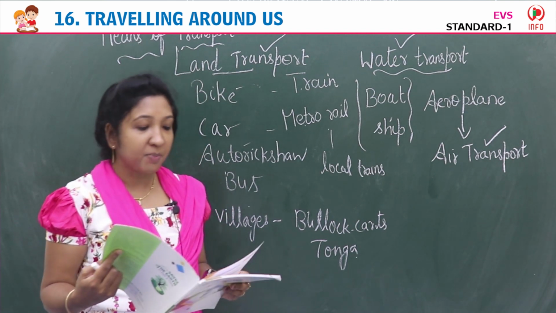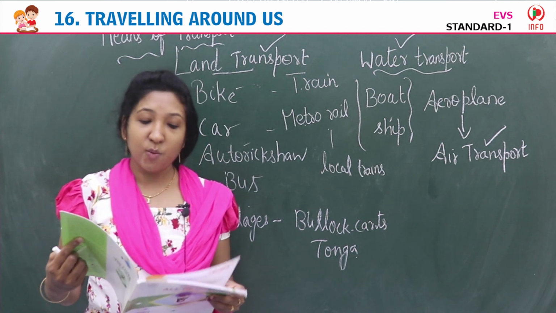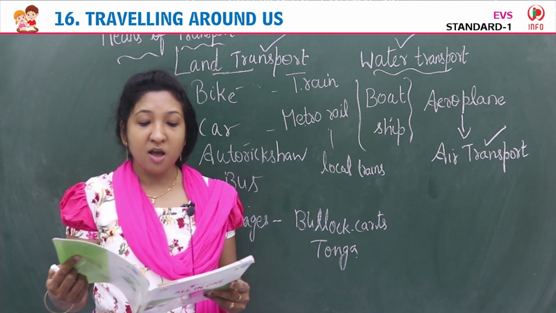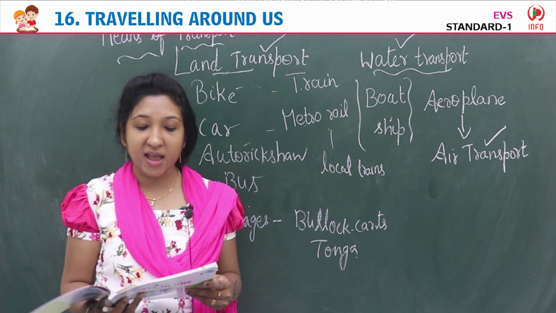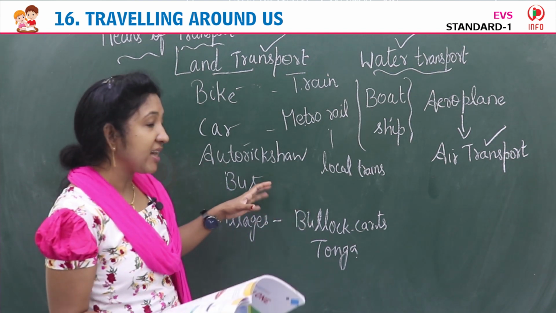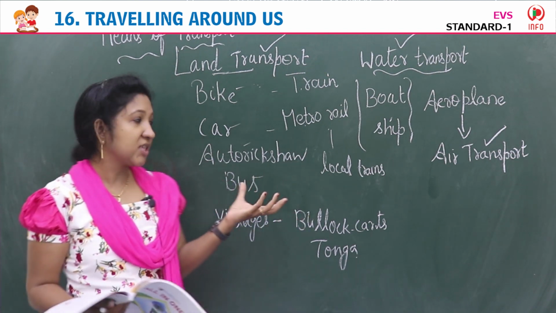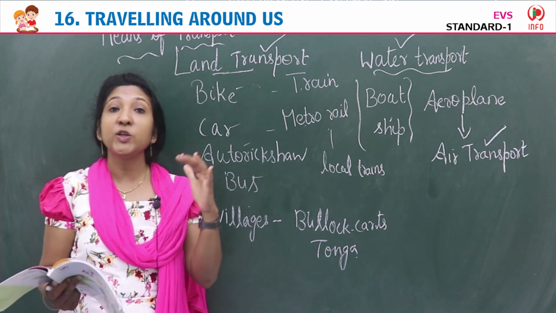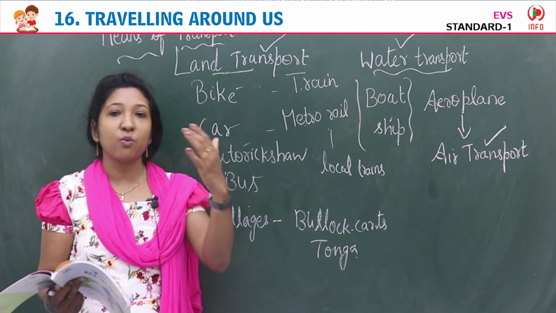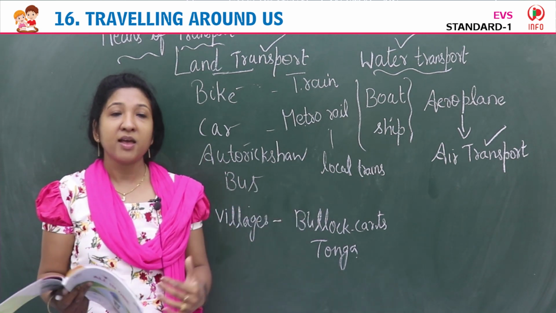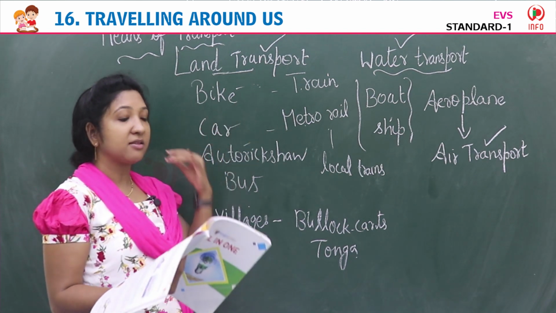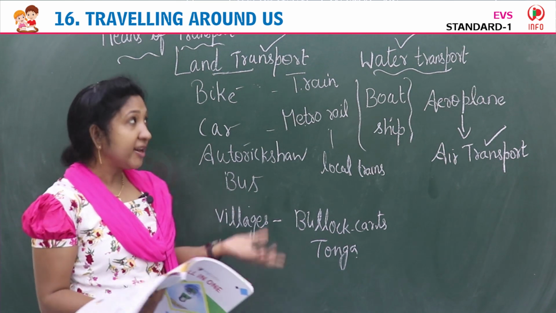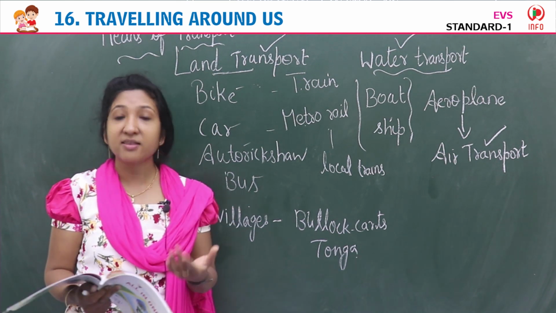Vehicles carrying people and goods from one place to another on land are called means of land transport. The vehicles which carry people and also things or goods from one place to another on land are called means of land transport. Land transport includes railways and roadways.